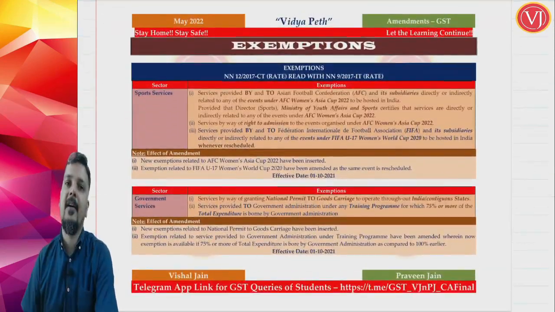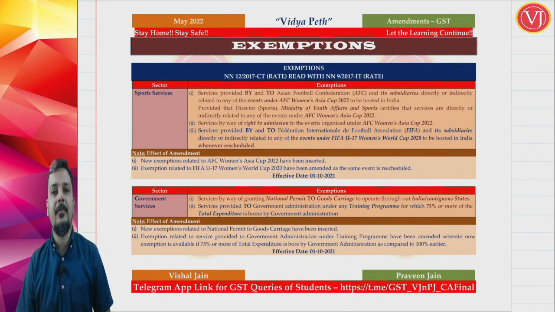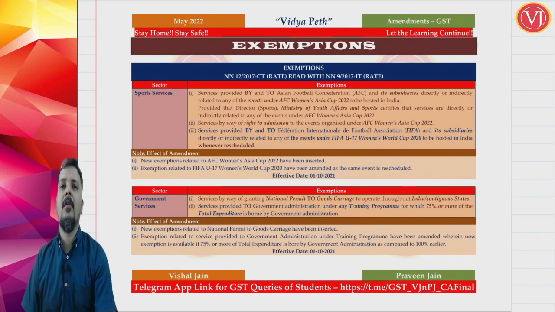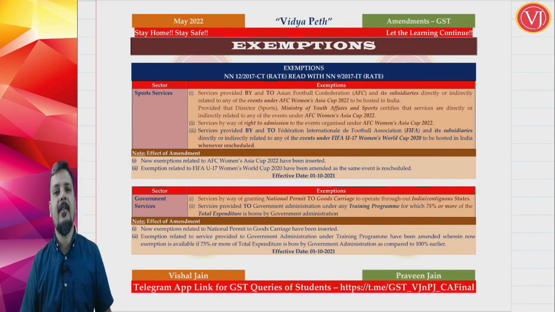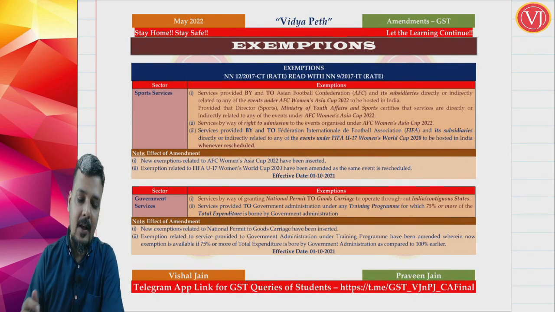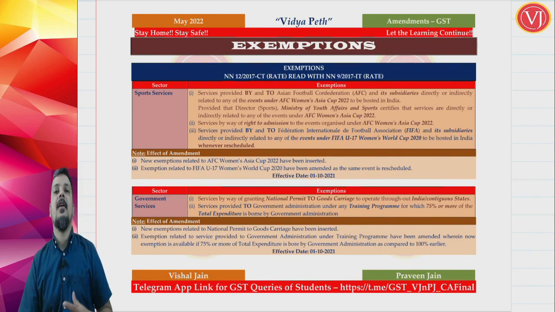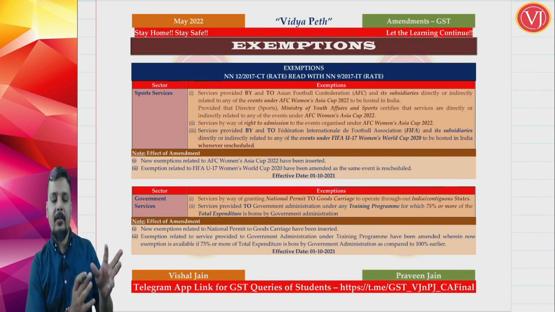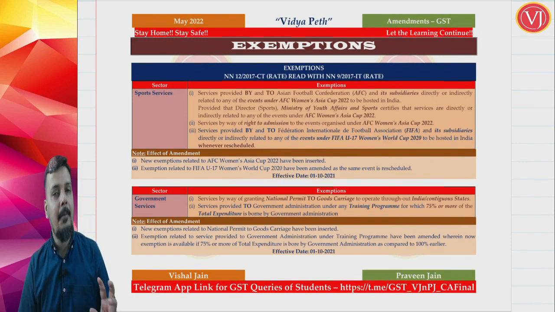Now, friends, let us start with the amendments in your exemption chapter. When you talk about amendments in your exemption chapter, very few amendments are there. Moreover, there are a few clarificatory amendments, and hardly 2 extra points have been added in your exemption notification. Now, let us see the amendments in your exemption chapter. We have given the amendments in the exemption chapter based on sector, so it would rather simplify the amendments more.